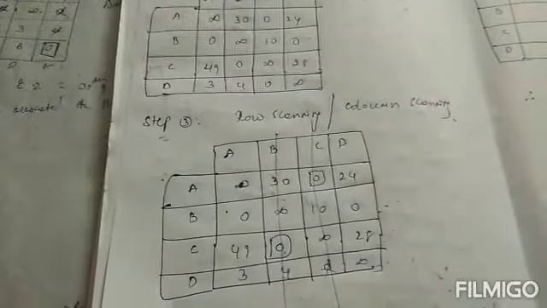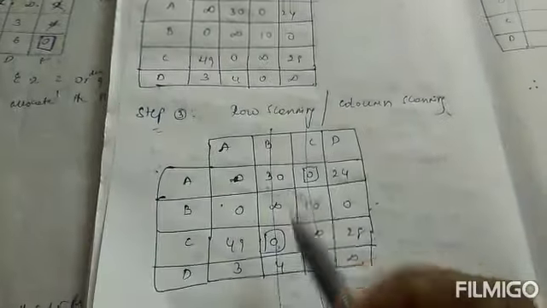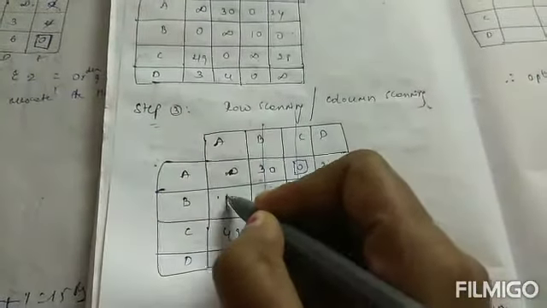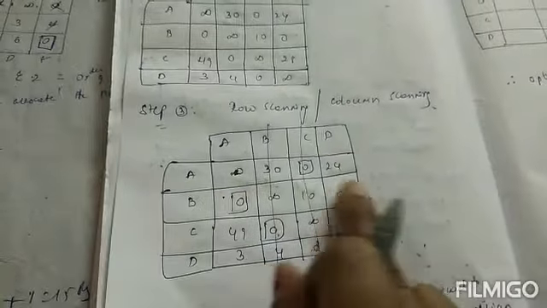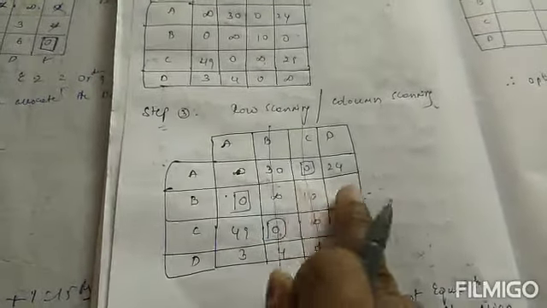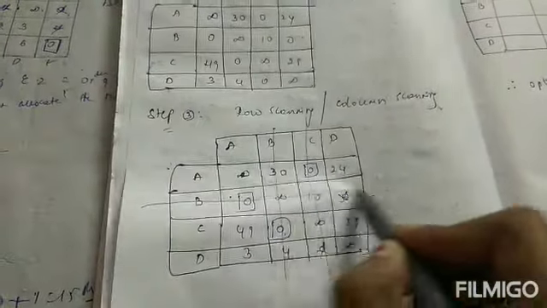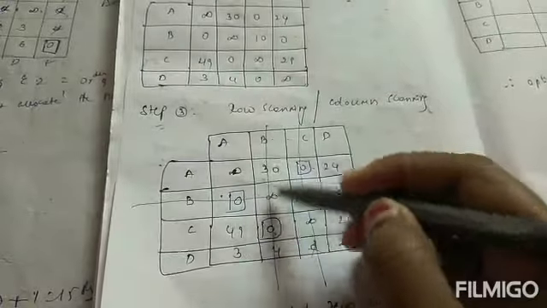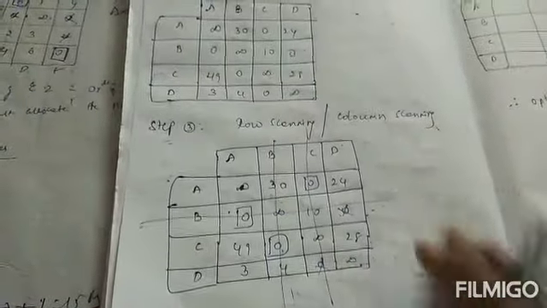Now if there is no more row scanning possible, I will go for column scanning. If you have any single zero in column scanning, I will start with it. If we have a single zero column-wise, I will start column-wise and check the zeros row-wise. I have one zero, so just cancel this and strike off this B. Next I will go for another column. Do I have any single zero? Here also, and here also.